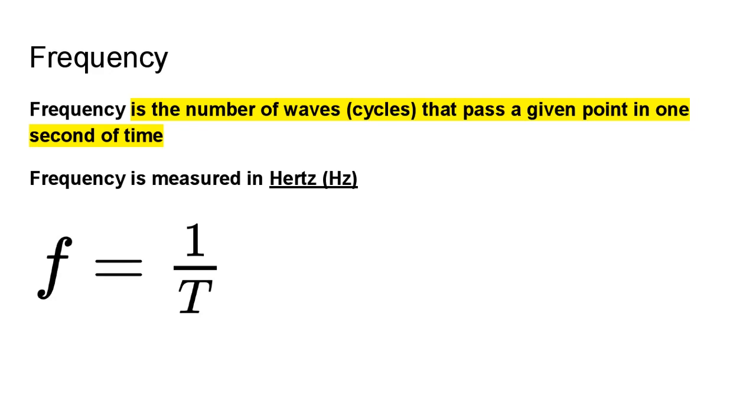So this is the frequency, and this is the period. 1 divided by the period gives you the frequency. Because it is 1 divided by the period, we call these inverse relationships. So as you increase the frequency, the period decreases. If you increase the period, the frequency decreases.